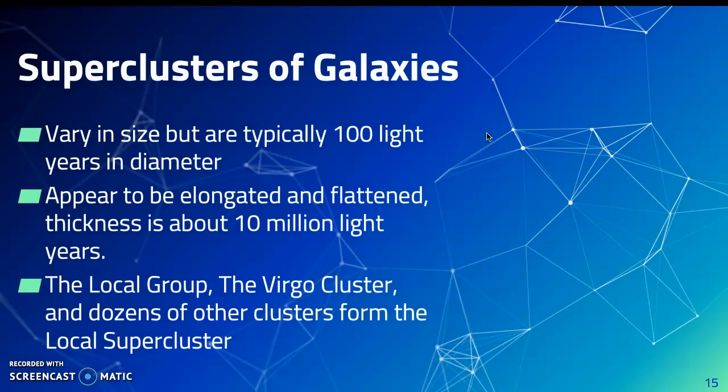And now I'm going to be getting into superclusters. Superclusters of galaxies are typically 100 million light-years in diameter and appear to be elongated and flattened with a thickness of about 10 million light-years. The local group, the Virgo cluster, and dozens of other clusters of galaxies form the local supercluster.